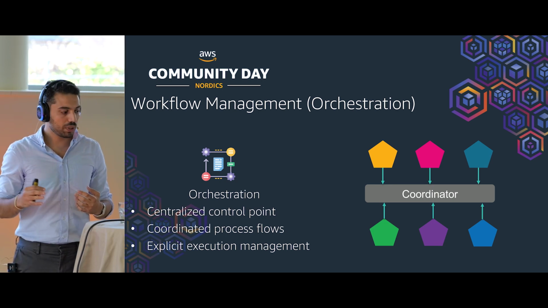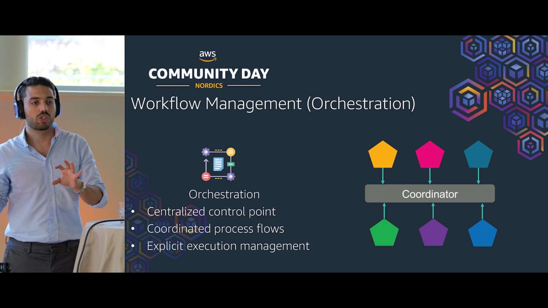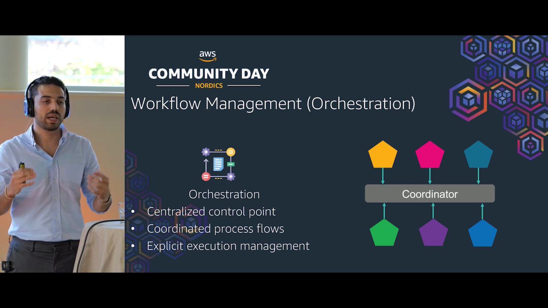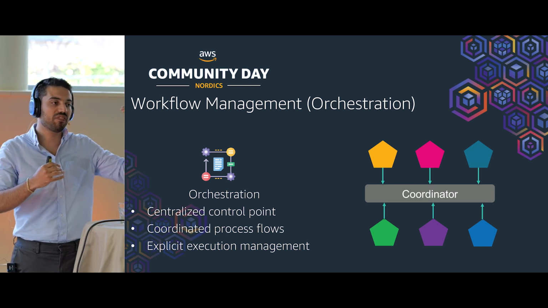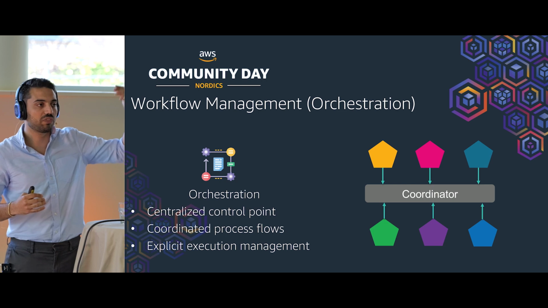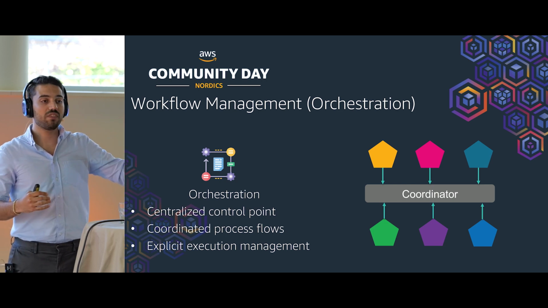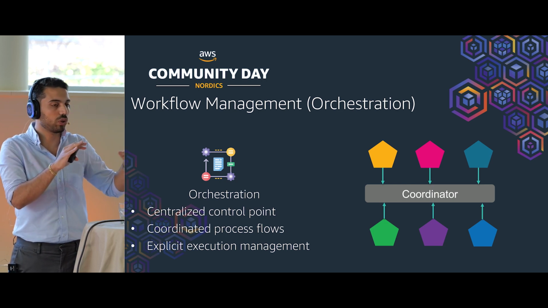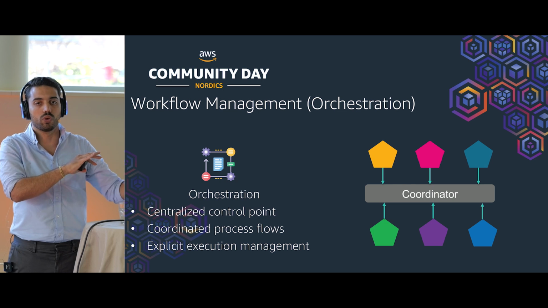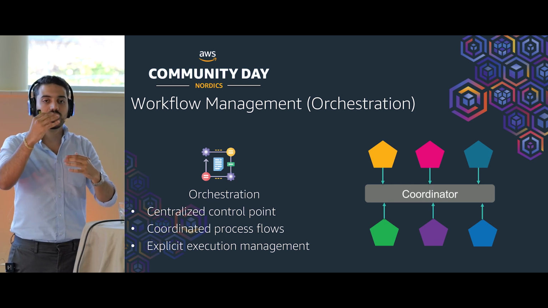As you can see in this picture, components in orchestration, for example, if you imagine a step function, pass some events of data between each other, between different states. But still, this event is passed through the authority, which is the step function or orchestrator. They are not directly talking to each other.